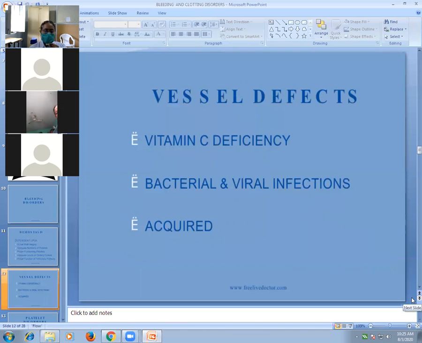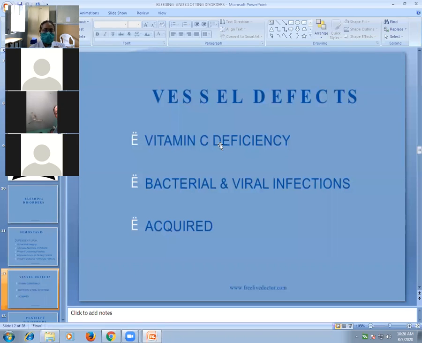Now vessel wall defects mean your capillaries and blood vessels are fragile. These disorders include, as everyone knows, vitamin C deficiency, that is scurvy. Because of vitamin C deficiency, the capillaries are fragile and there occurs bleeding. So you should know that there is gum bleeding in vitamin C deficiency. Why does this gum bleeding occur? It is because of fragility of the capillaries. Vitamin C is necessary for vessel wall integrity. If there is deficiency of vitamin C, the capillaries become fragile and that results in bleeding.